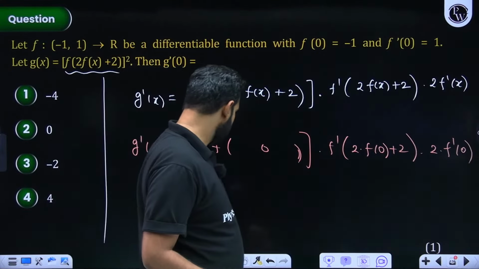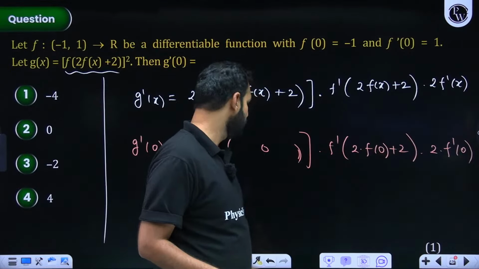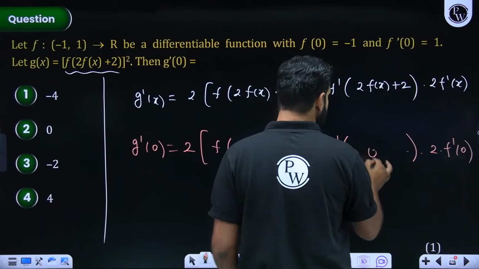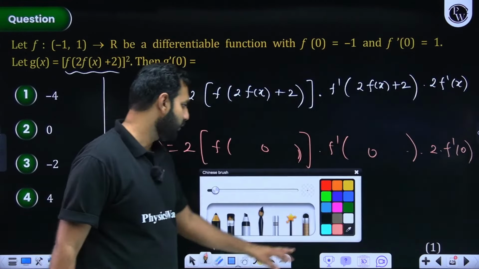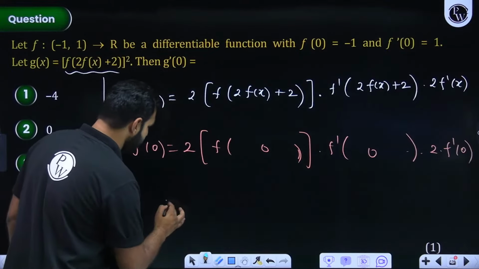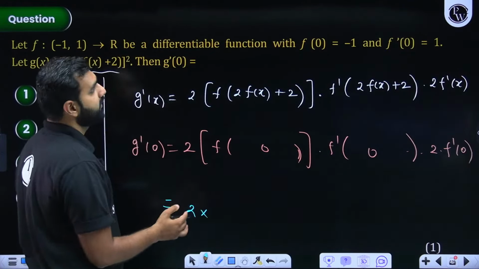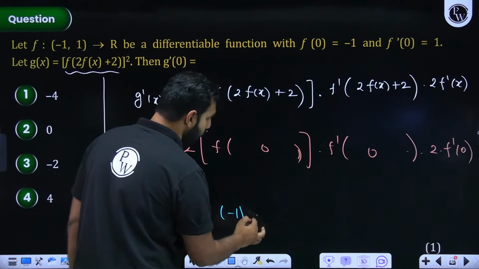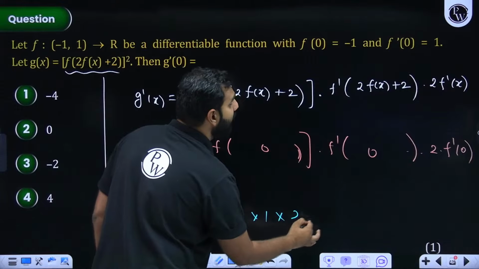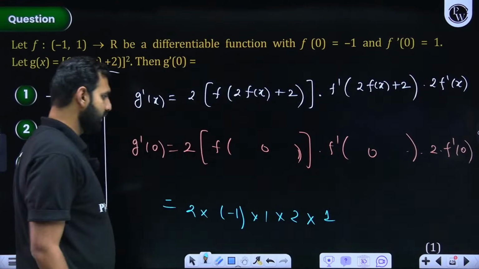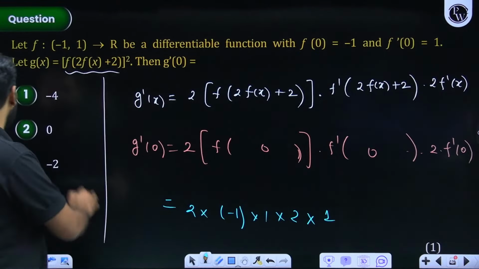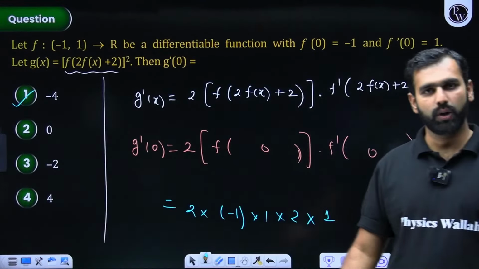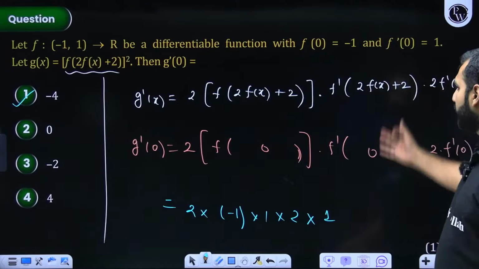Here again, we know f of 0 is minus 1. So 2 minus 2 will be 0 again. So this will be f dash 0, and here that is f dash 0 already. So I think we have gotten our final answer. Our final answer will be 2 times f of 0, that is minus 1, times f dash 0, which is 1, and again 2 times f dash 0, which is 1. With that, I think the answer should be minus 4, option A. How many of you got this answer? Can I move ahead from here?